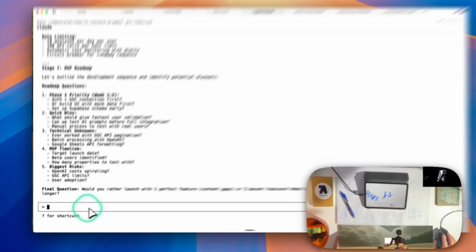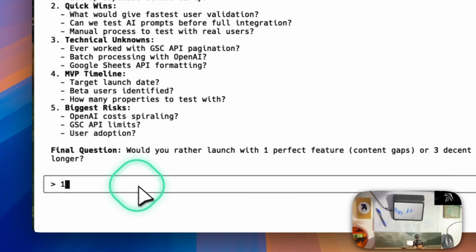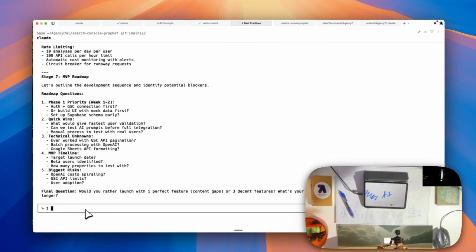Would you, 1. Auth and GSC connection first? Yes. Or build the UI with mock data first? No. Set up Supabase schema early? Yes. 2. What would give fastest user validation? Seeing data in app. Can we test AI prompts before full integration?